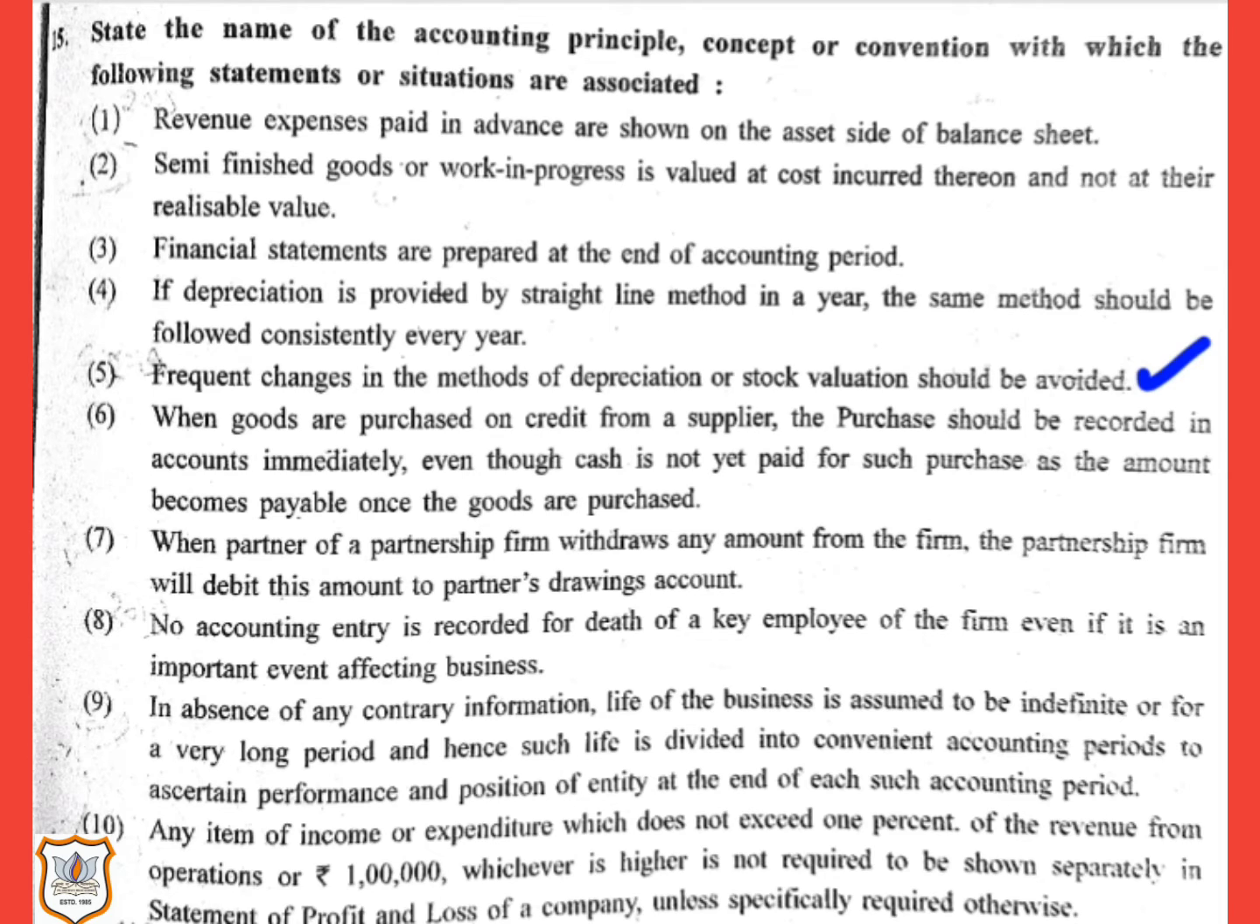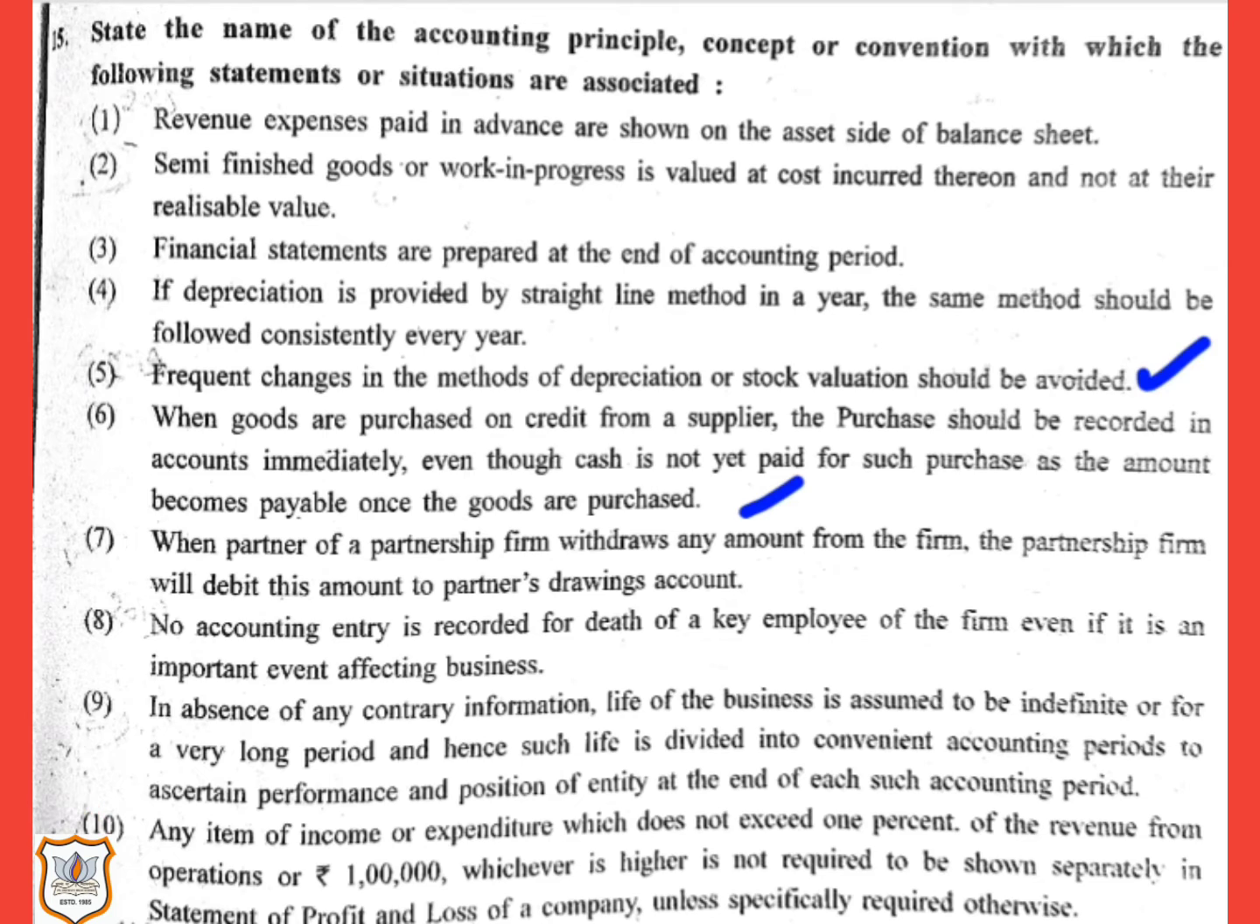Now, sixth, when goods are purchased on credit from a supplier, the purchase should be recorded in accounts immediately, even though cash is not yet paid for such purchase, as the amount becomes payable once the goods are purchased. Here, this statement is associated with accrual concept. According to accrual concept, when goods are purchased on credit from a supplier, the purchase should be recorded in accounts immediately, even though cash is not yet paid for such purchase, as the amount becomes payable once the goods are purchased.